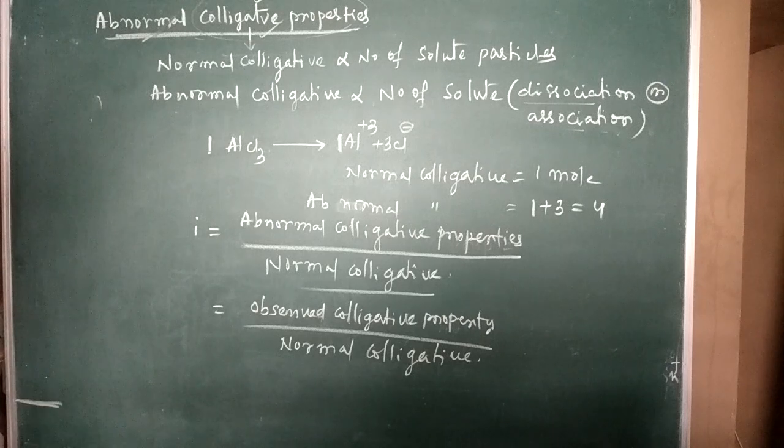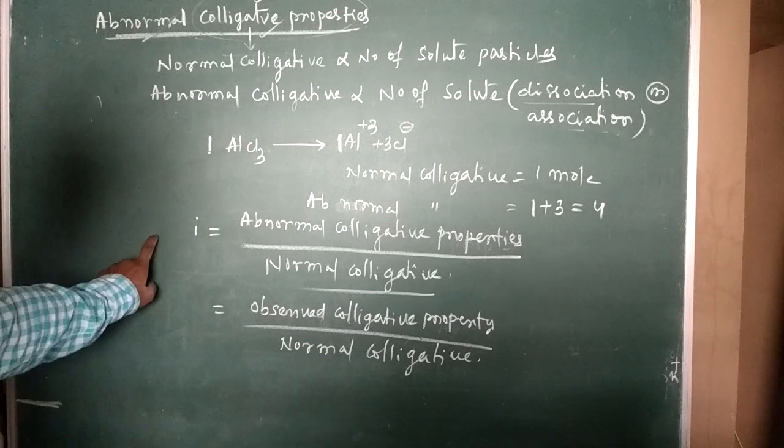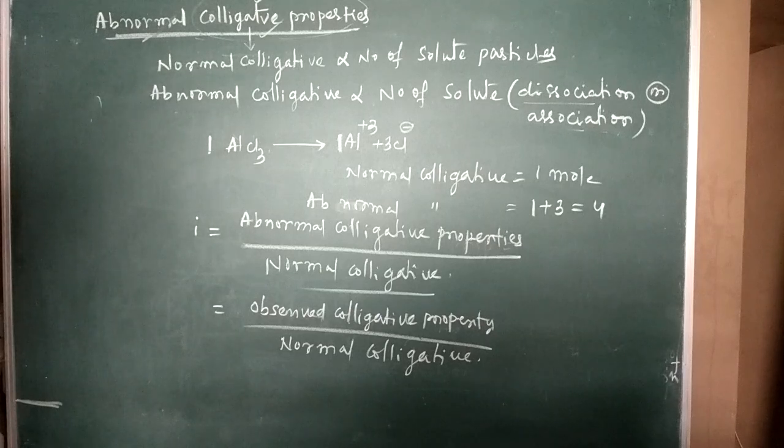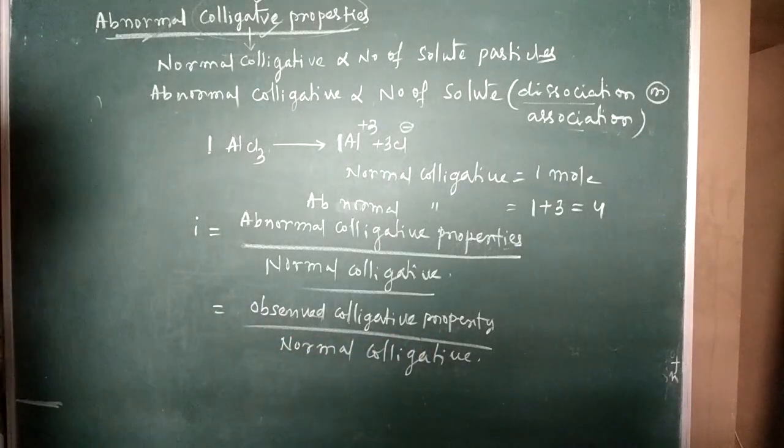Abnormal colligative property by normal colligative property, that ratio is called the Van 't Hoff factor, the I factor. So I factor is equal to observed colligative property by normal colligative property. By this we can explain the Van 't Hoff factor I.